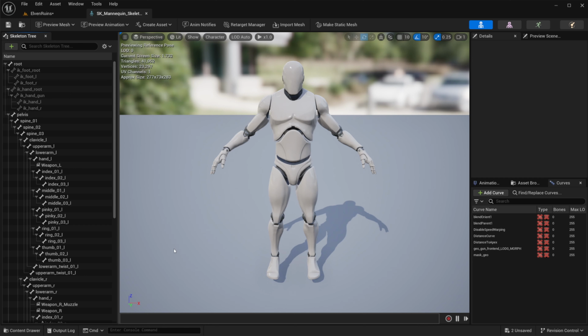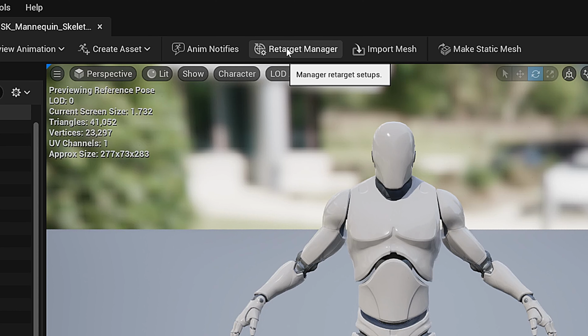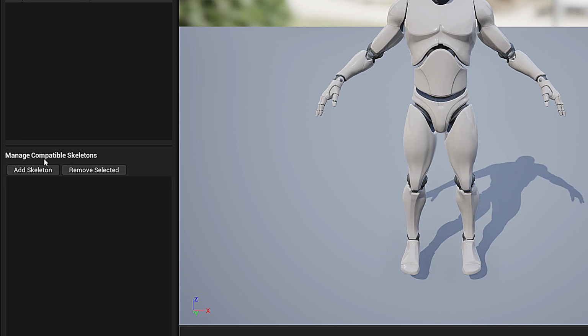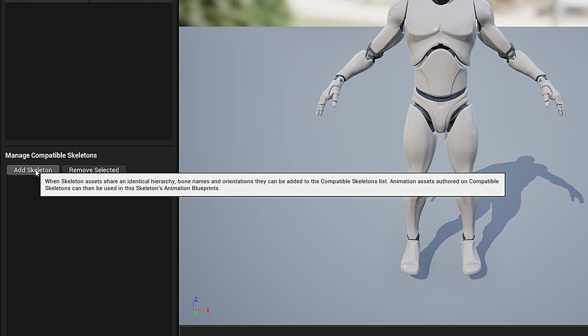And it's going to pop up in a new window. And what we're going to want to do is tell our UE4 mannequin skeleton to be compatible with the other UE4 mannequin skeleton that has all of the animations that we want. And this is really simple to do. We just go up here in the top middle, right here, it says Retarget Manager. Let's tap that. And then down here on the left side, it says Manage Compatible Skeletons. And we're going to click Add Skeleton.